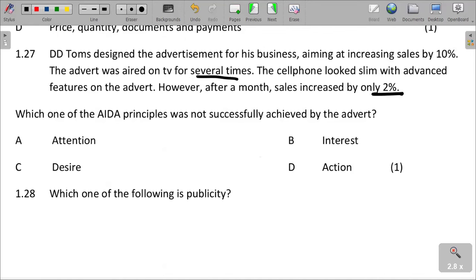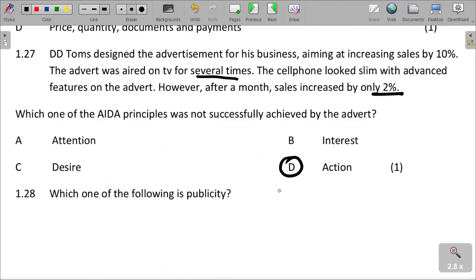So the 2% is caused because we can see that there is no action. Action was not met. Action was not met because customers did not do what was actually expected of them.